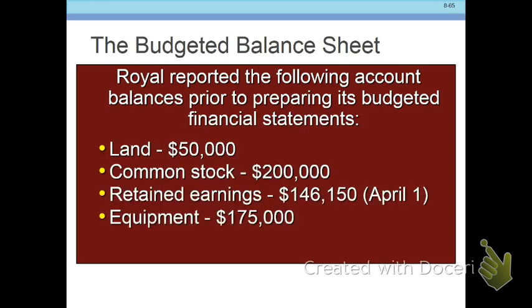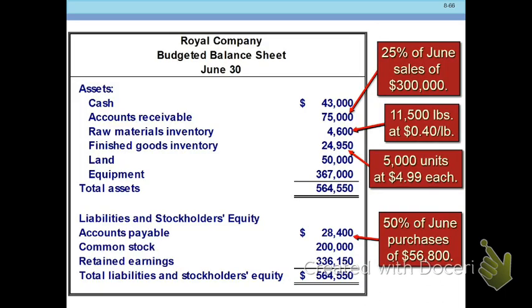We need a couple of other of those permanent accounts that we haven't done anything with, and we need to take a look at those. So, where are some of these numbers coming from? The 43 grand is coming from the cash budget. Okay, our accounts receivable here is coming from our sales budget.